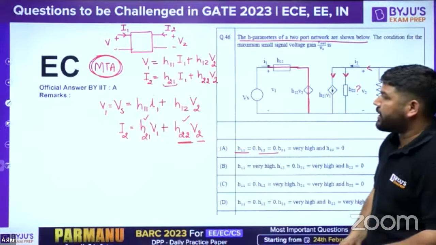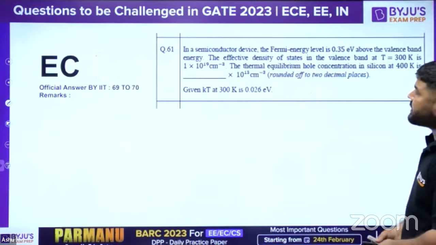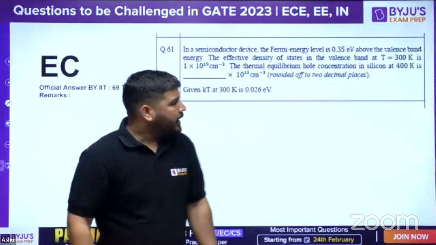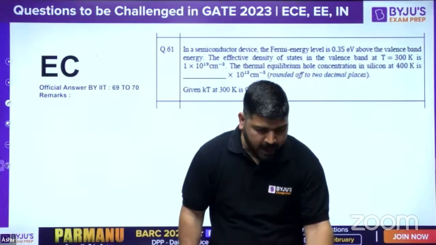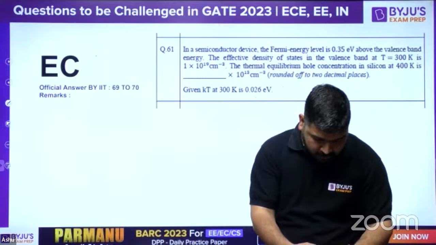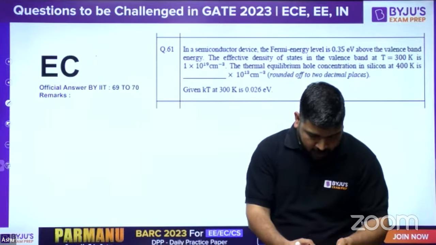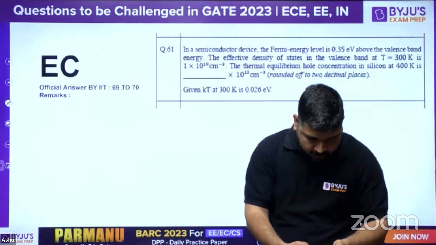And next question is again from ECE. This is an EDC question, electronic devices question, and Rakesh Sir has provided me the solution for this question. So let me tell you that solution.